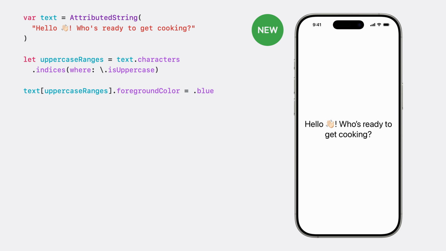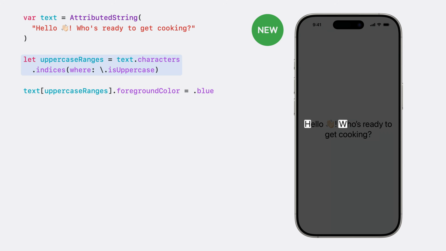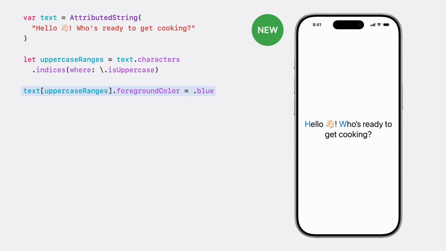To support these types of selections, attributed string supports slicing with a range set, the type Max noticed in the selection API. Just like you can slice an attributed string with a singular range, you can also slice it with a range set to produce a discontiguous substring. In this case, I've created a range set using the indices where function on the character view to find all uppercase characters in my text. Setting the foreground color to blue on this slice will make all uppercase characters blue, leaving the other characters unmodified. SwiftUI also provides an equivalent subscript that slices an attributed string with a selection directly.